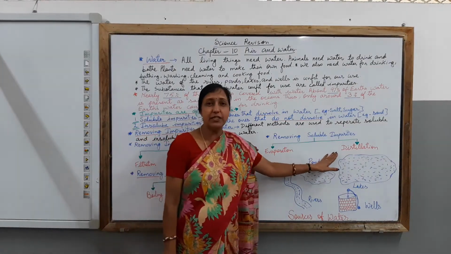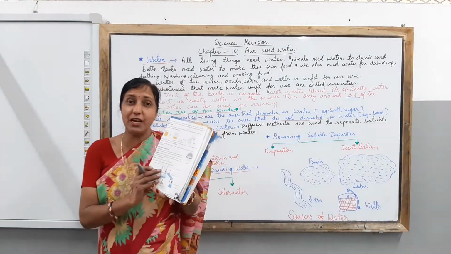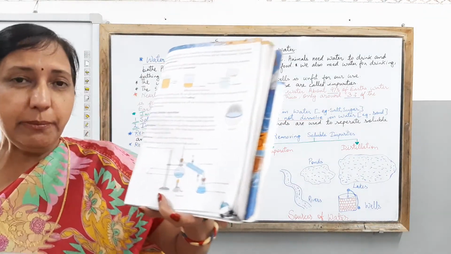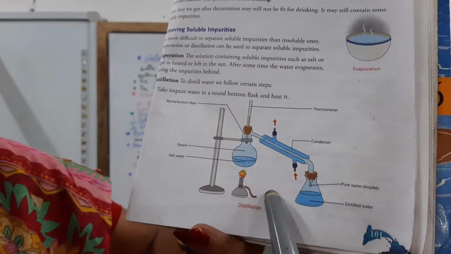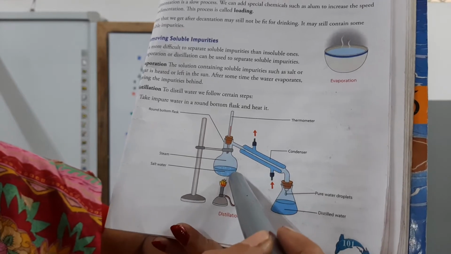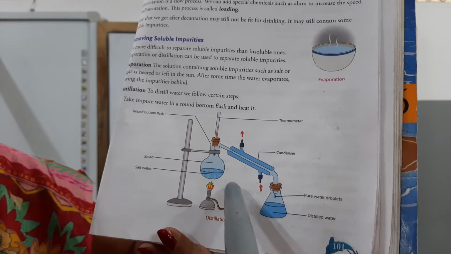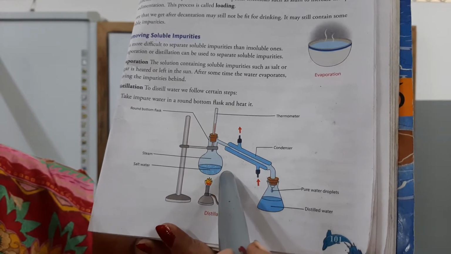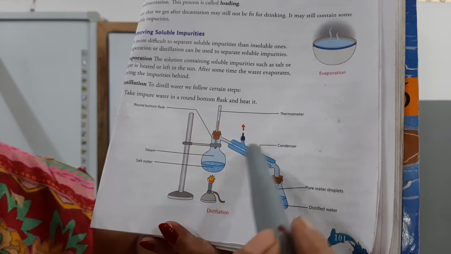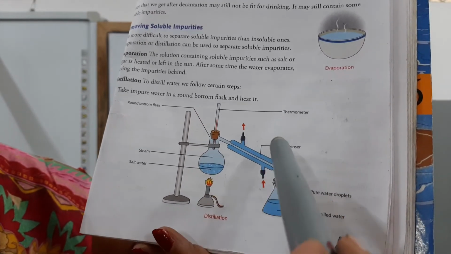Children, another method is distillation. What is done in distillation? Let us try to understand with the help of an experiment given in your textbook. Children, here you have a burner, and here with the round shaped flask, what you need to do is put water in it and then heat it. And with the help of this condenser which is attached to the flask, what is happening, children?